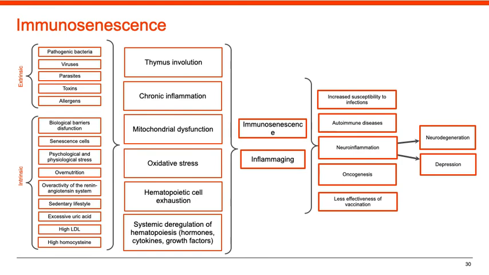External and internal causes of inflammation activate innate immunity and deplete the reserve capacities of adaptive immunity. As a result, chronic inflammation, depletion of hematopoietic stem cells in the bone marrow, a shift in the formation of the myeloid lineage, and involution of the thymus develop. Immunosenescence and inflammaging are formed, which increase the risks of infectious, oncological, cardiovascular, and autoimmune diseases, neuroinflammation, depression and neurodegeneration, and reduce the effectiveness of vaccination.